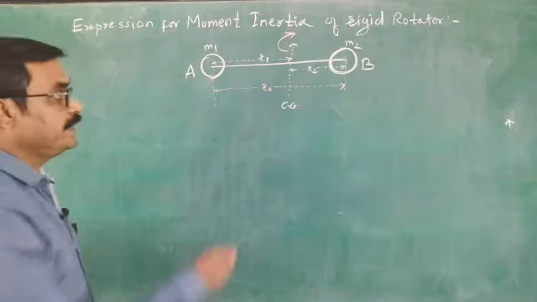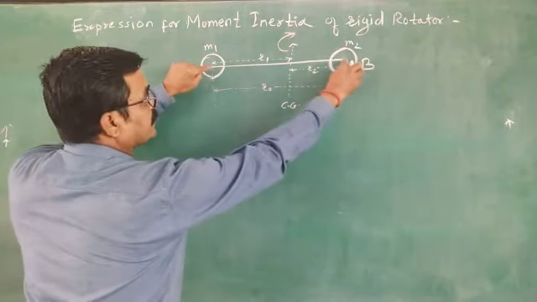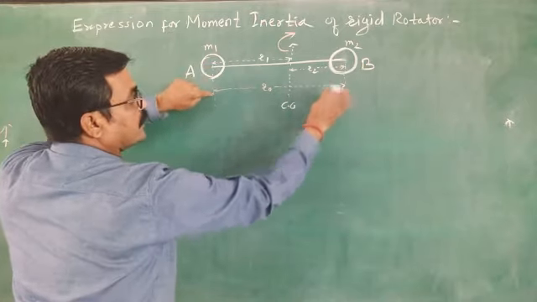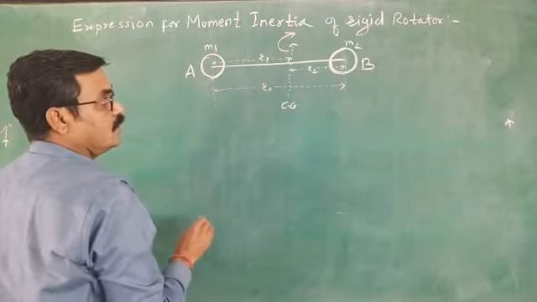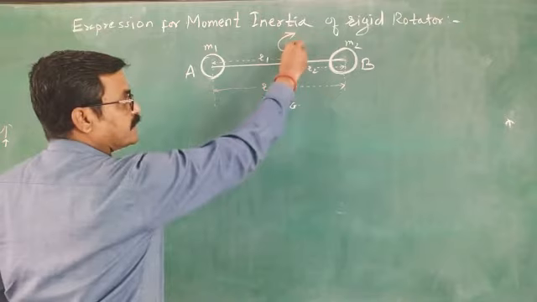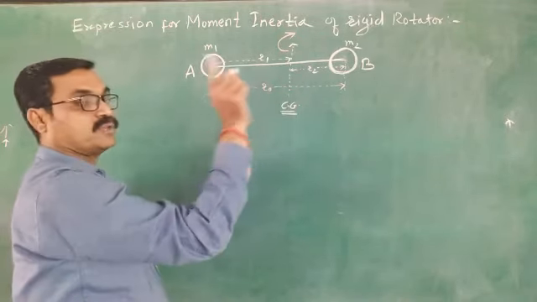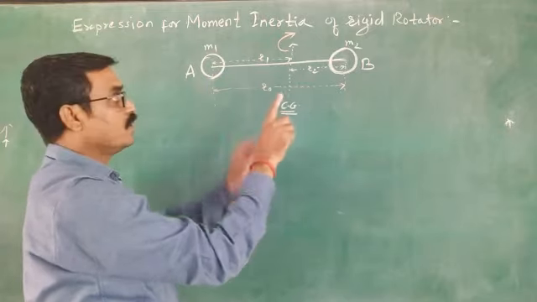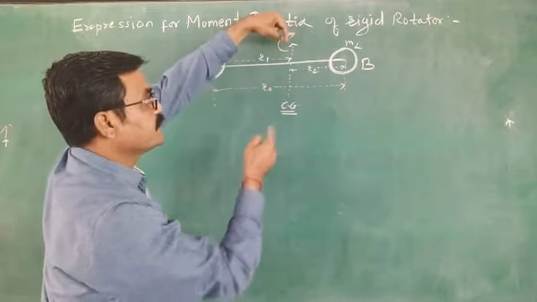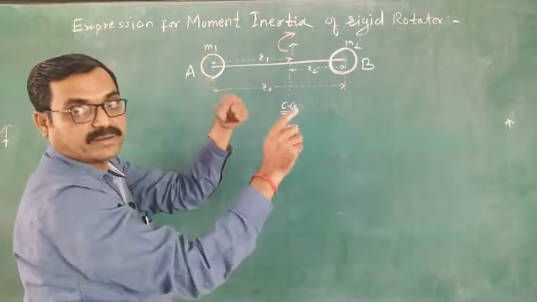Internuclear distance between the centers of these two atoms is R0, and this is the center of gravity about which this molecule can rotate. This is the axis.